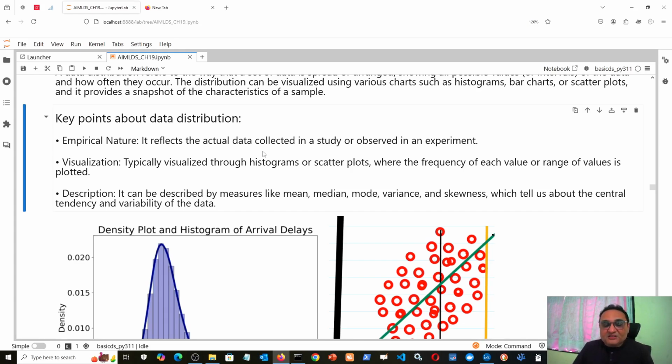Now if 20% of your key employees leave, then obviously your organization would be in trouble. So that kind of experiment is done in organizations, but it is an empirical study. So that is what empirical means, something which is done in practice. It is not a mathematical calculation. Okay, but once that study is made, data is collected, its plotting etc. is also done. That is data distribution.